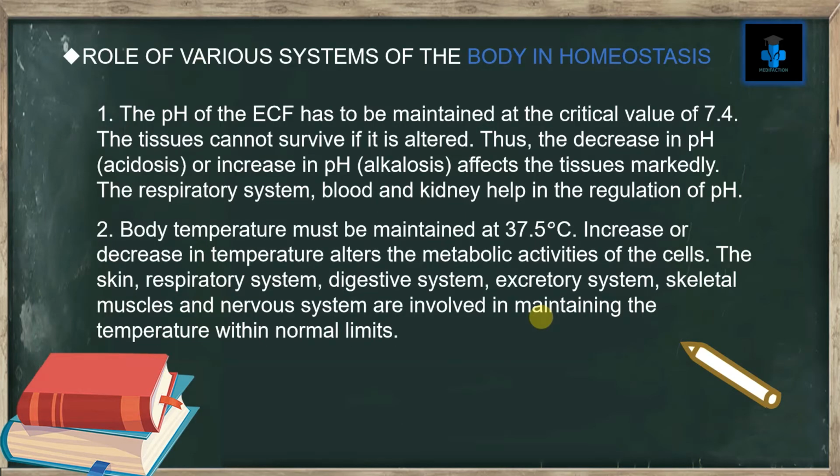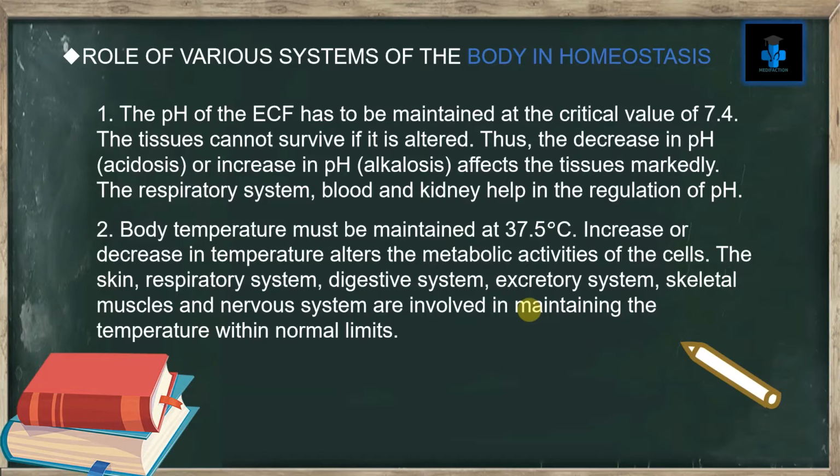Now, let's discuss the role of various systems of the body in homeostasis. Number 1. The pH of the extracellular fluid has to be maintained at the critical value of 7.4. The tissues cannot survive if it is altered. Thus, the decrease in pH, that is acidosis, or increase in pH, alkalosis, affects the tissues markedly. The respiratory system, blood, and kidney help in the regulation of pH.